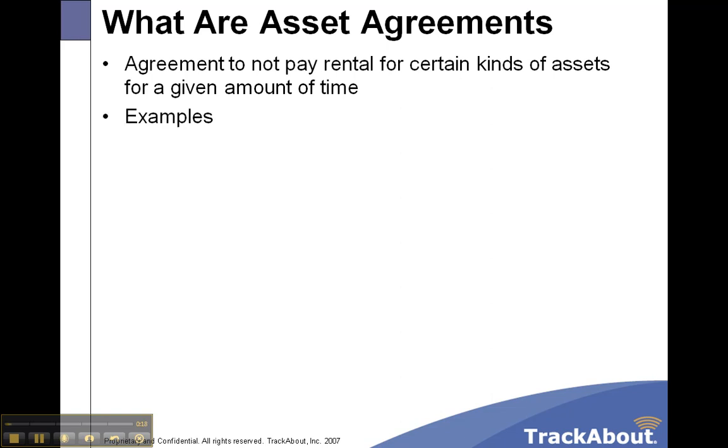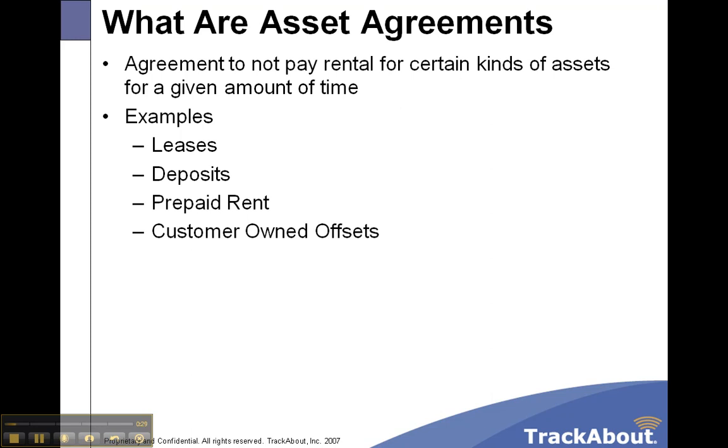We generically in TrackAbout call them all asset agreements, but some common examples would be leases, deposits, prepaid rent, and customer-owned offsets. All of these are different kinds of agreements structured slightly differently that mean the customer does not have to pay rent for a certain amount of time, maybe indefinitely. What's different among these, like what makes leases different than deposits or different than customer-owned offsets or prepaid rent, are these different properties we have of the kinds of asset agreements.